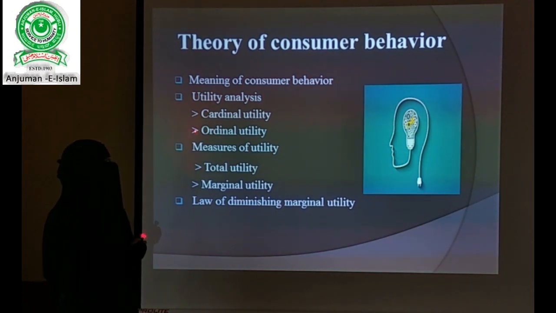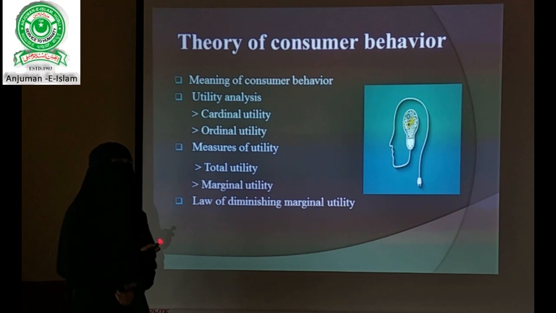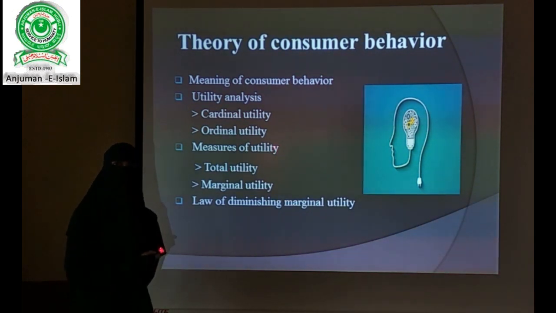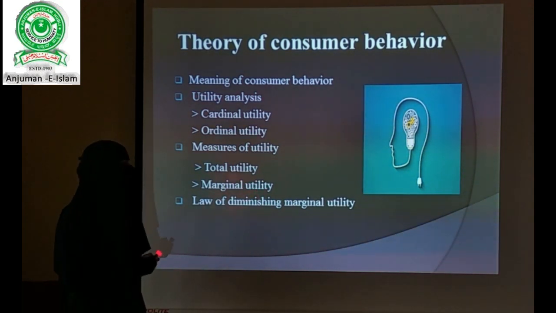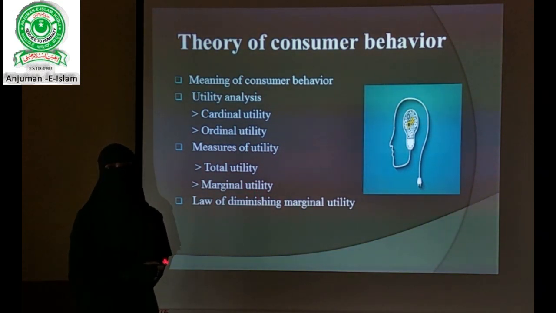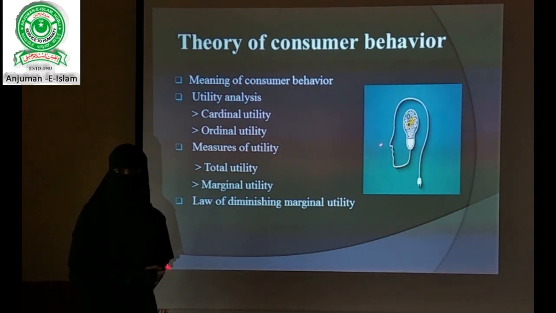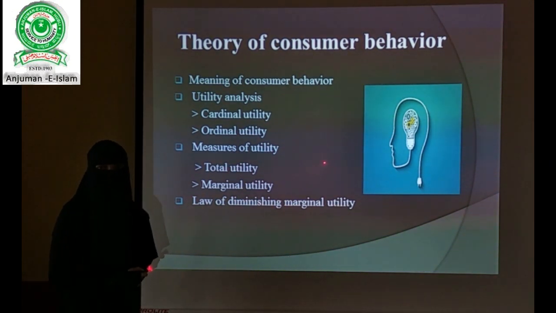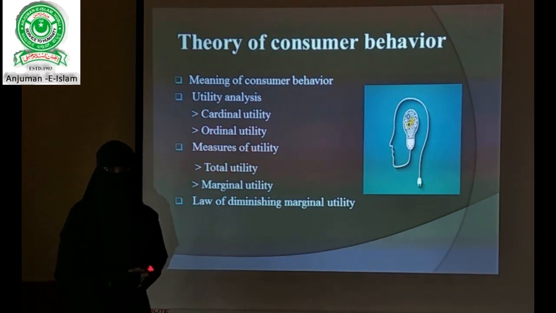The next topic we are going to discuss is measures of utility. Here again two topics: one is total utility and the second one is marginal utility. The last thing, which is very important and which we are going to discuss in this session, is the law of diminishing marginal utility, which is one of the most important laws here. Now let's start with the meaning of consumer behavior.